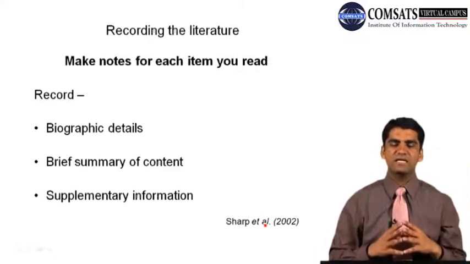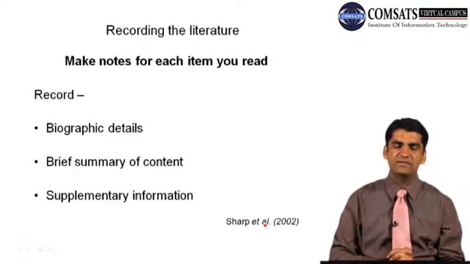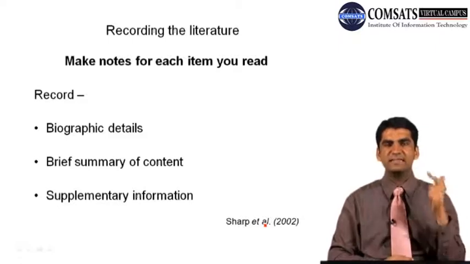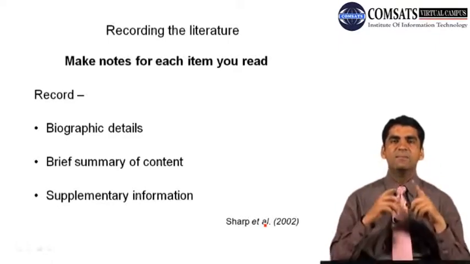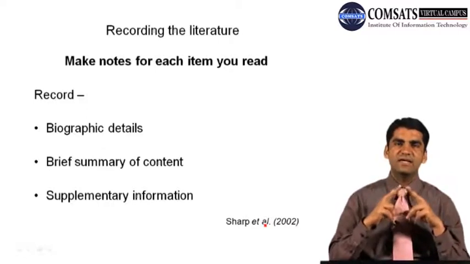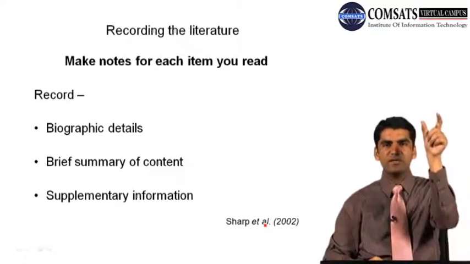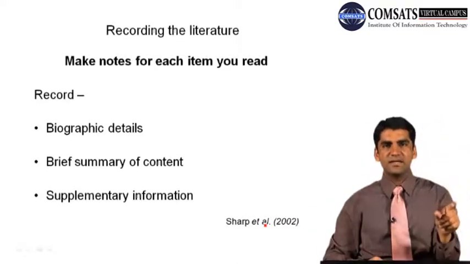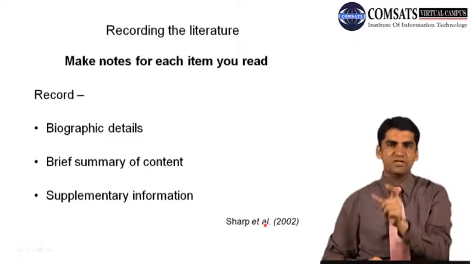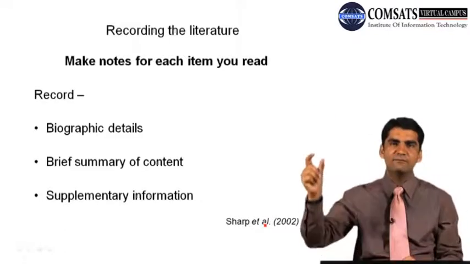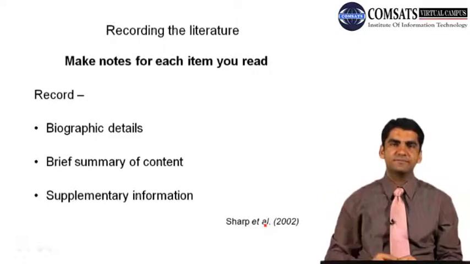Make notes for each item one reads, or the researcher reads, and record bibliographic details, a brief summary of content, and supplementary information. Bibliographic details we have already discussed in our previous lecture in a nice table where I have provided the bibliographic details of a journal paper, of a book chapter, and of an edited book volume's book chapter.